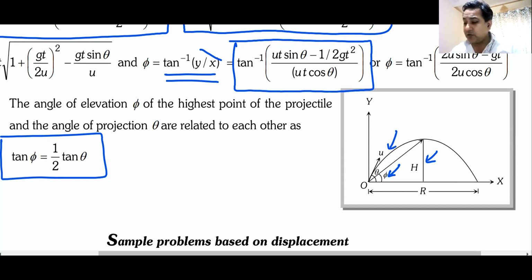How are they related to each other? We are not going to get into the trouble of finding it out. We are going to straight away use the relation tan phi is half of tan theta. Have you noted this down, everyone? These are the small things. There could be a direct question on this. Tan phi is half of tan theta. Can I move ahead now?